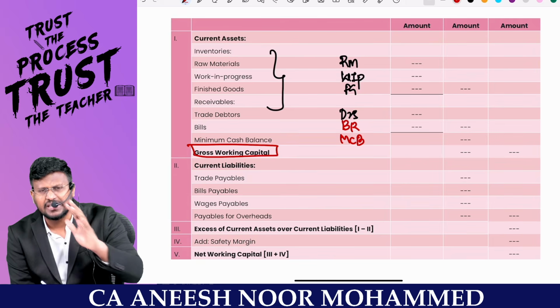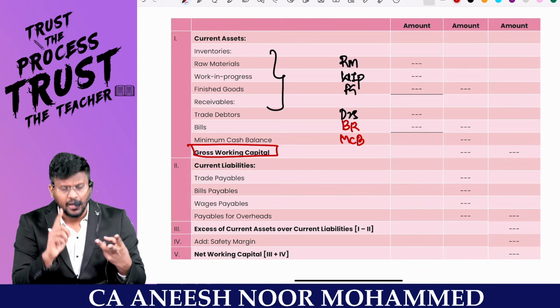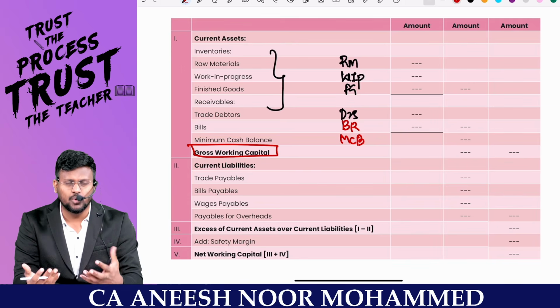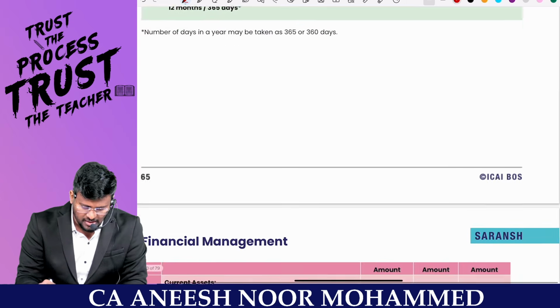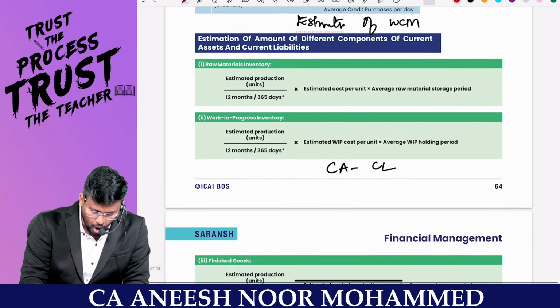Very simple items of the current asset. Tell me, raw material will be there. It will become WIP. It will become finished goods. That's it. Finished goods will become debtors. Debtors may give us bills receivable. And we have to hold minimum cash balance. How to estimate each and every item one by one? No, nothing. Sir, raw material inventory.